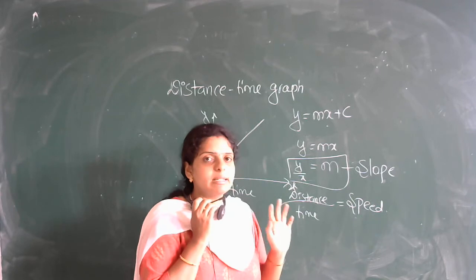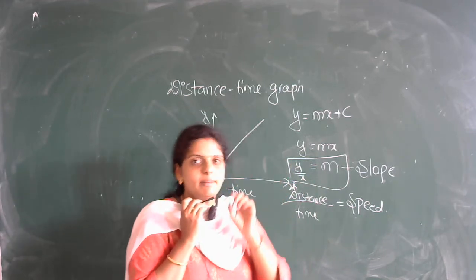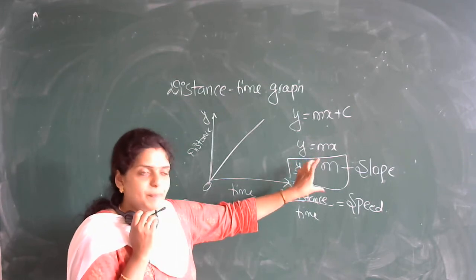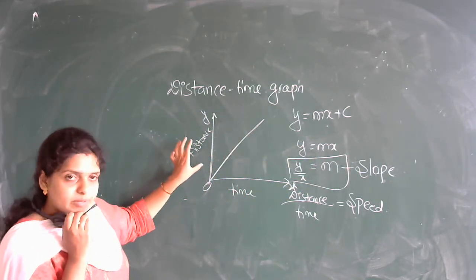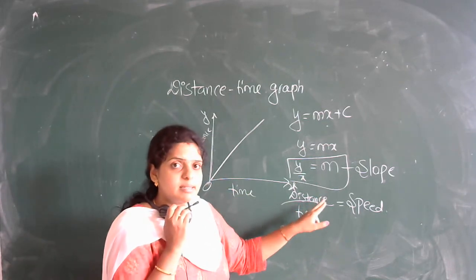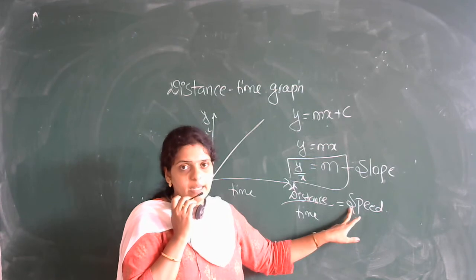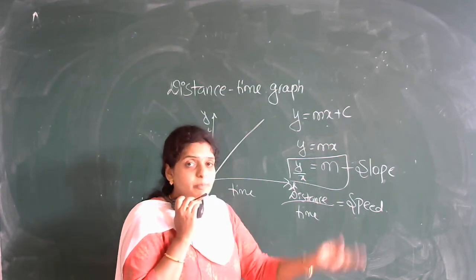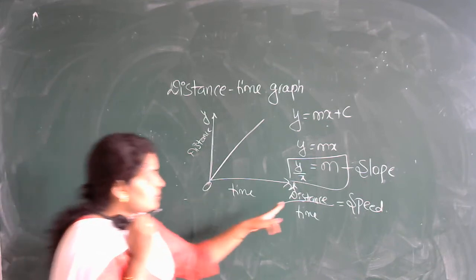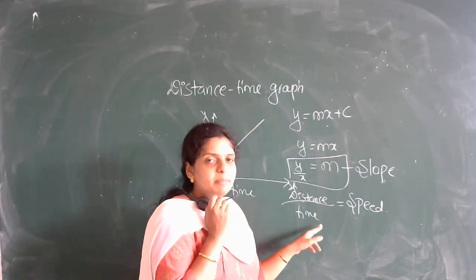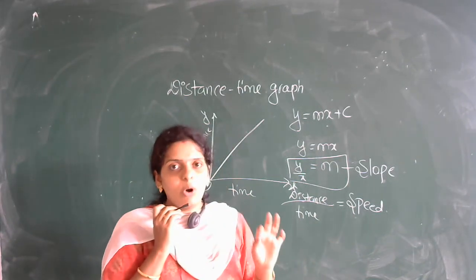A formula constant है. Slope is equal to y divided by x, मतलब y axis divided by x axis. This is a constant formula. In the given graph, जो graph दिया है इसमें हमने distance है इधर. Distance divided by time is called speed. Suppose if I take displacement here, then the equation becomes displacement divided by time. What is displacement divided by time? That is nothing but velocity.